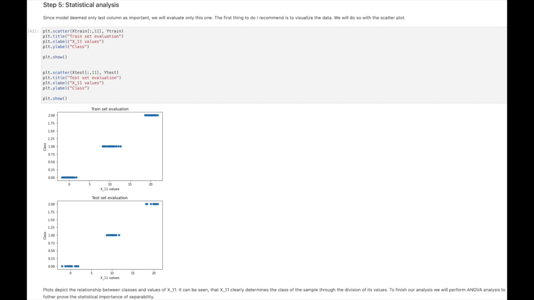The results are straightforward. We can easily separate types by defining divisions. If the value of the last column is below 5, then the sample belongs to class 0. If the value is above 15, then the sample belongs to class 2. In any other case, it belongs to class 1. Wonderful! But for formality's sake, let's perform an ANOVA analysis to see whether the test considers the sets separable by